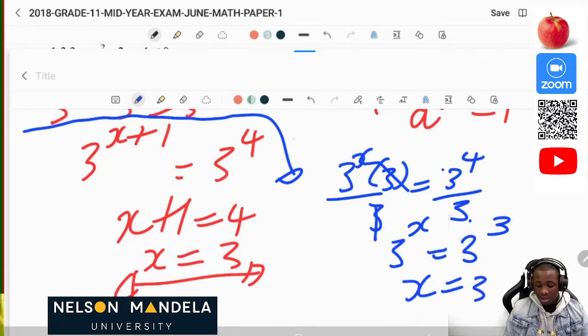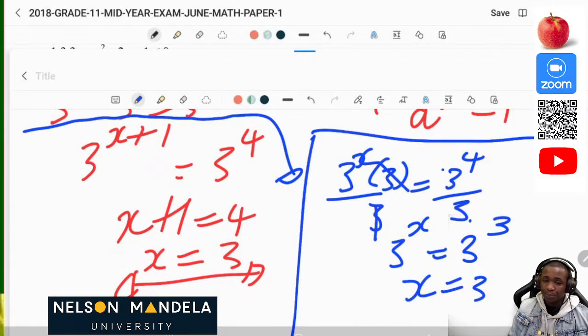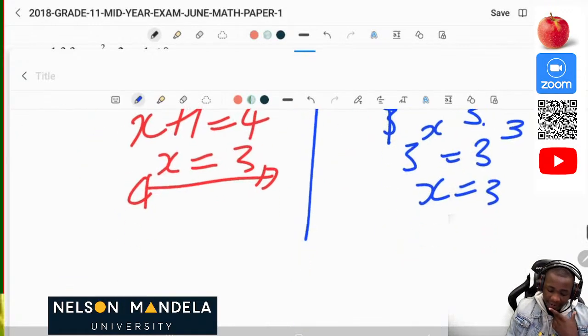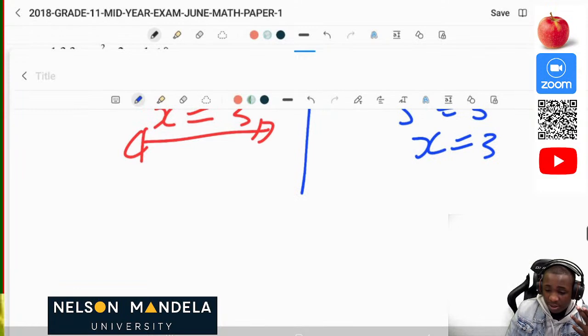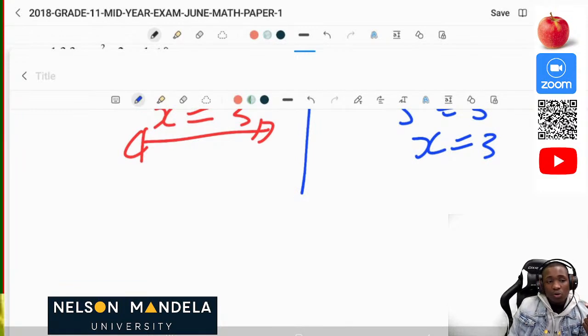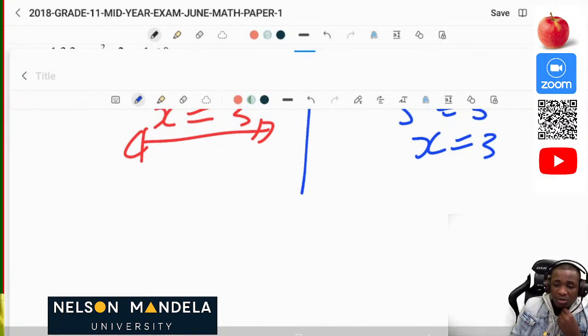So you can use option 1 or option number 2 when you're solving for your exponents, right? Just to highlight once more, when you're solving for your exponents, the first thing which is so crucial is to understand that you must know all your laws of exponents by your fingertips, so that you can be able to apply them when you are writing as well.